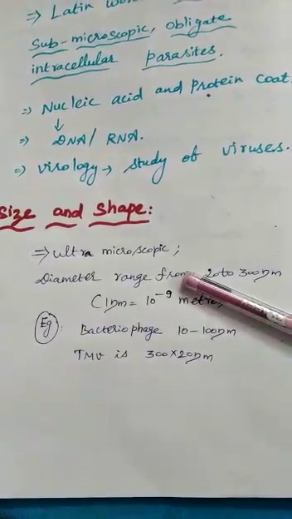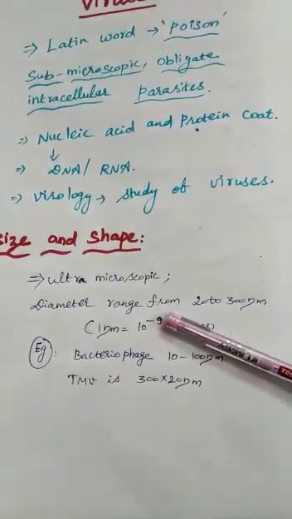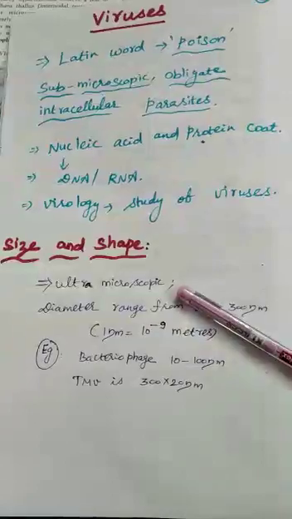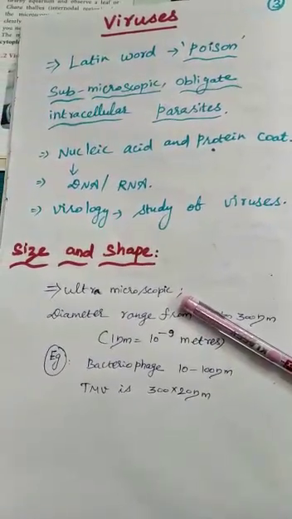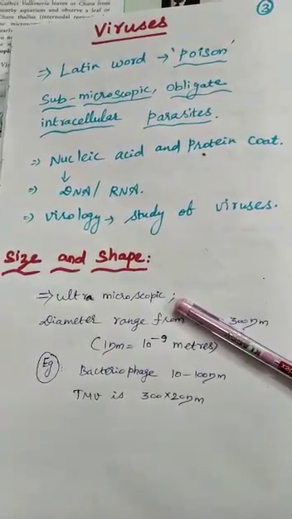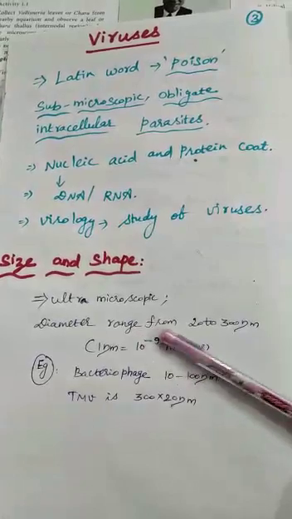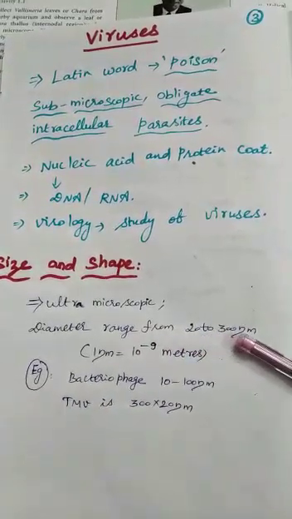So this is the milestone of virology. The next one is size and shape of virus. So viruses, we already said, are submicroscopic. Okay, so we can see the virus in an ultramicroscope only. So viruses are ultramicroscopic particles. They are much smaller than bacteria, and the diameter ranges from 20 to 300 nanometer.